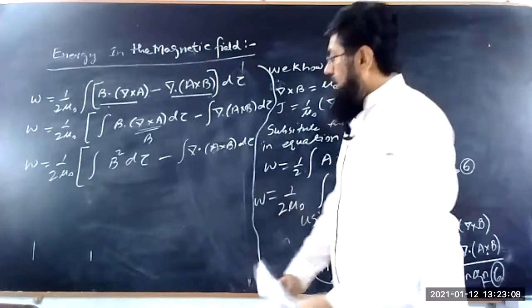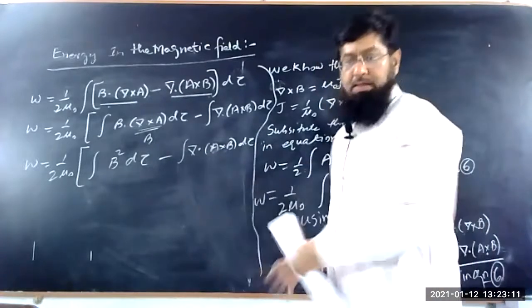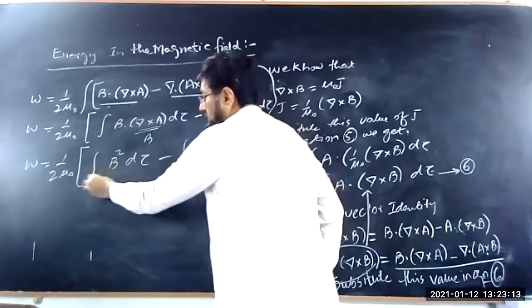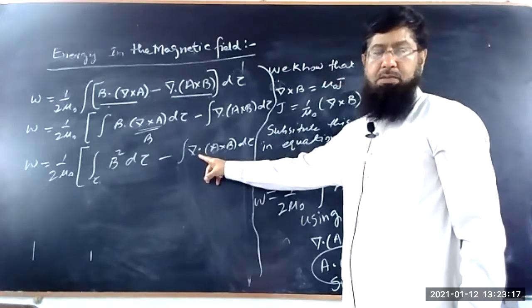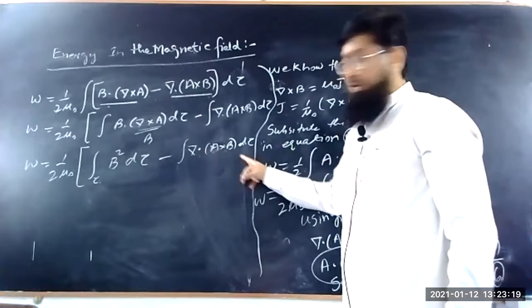So here we have a divergence in this second integral. This is the integral over the volume. This divergence can be omitted by taking the divergence theorem.